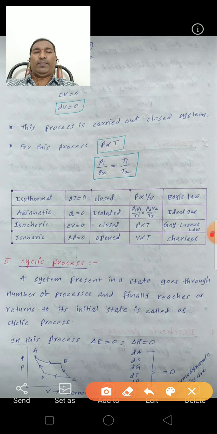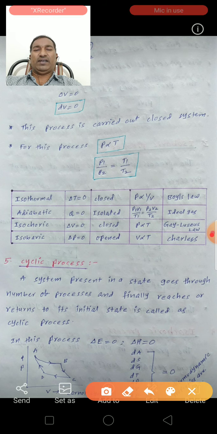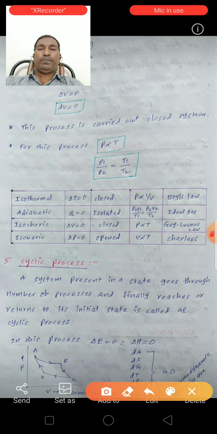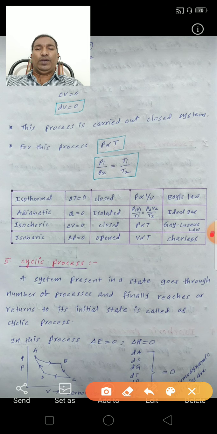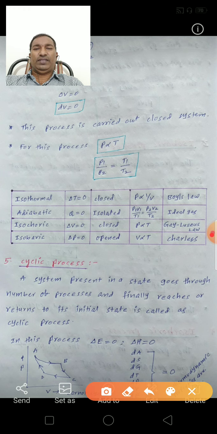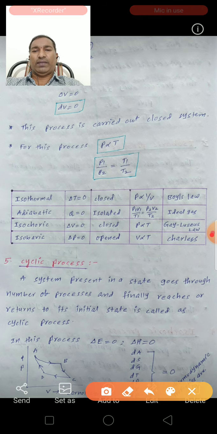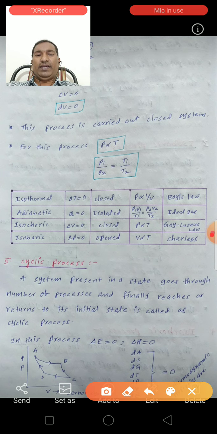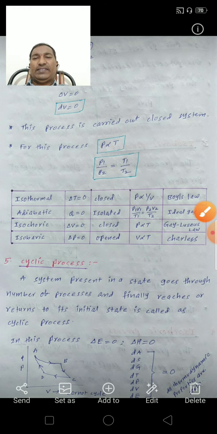Next, isobaric process. For the isobaric process, pressure remains constant. The change of pressure del P is equal to 0. So this isobaric process is carried out in the open system. It obeys Charles law. According to Charles law, at constant pressure, V is directly proportional to T. So this table simplifies these four processes: isothermal process, adiabatic process, isochoric process, and isobaric process.